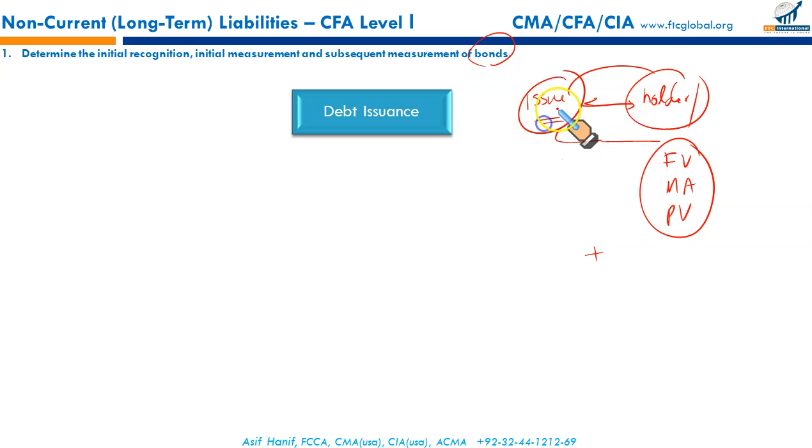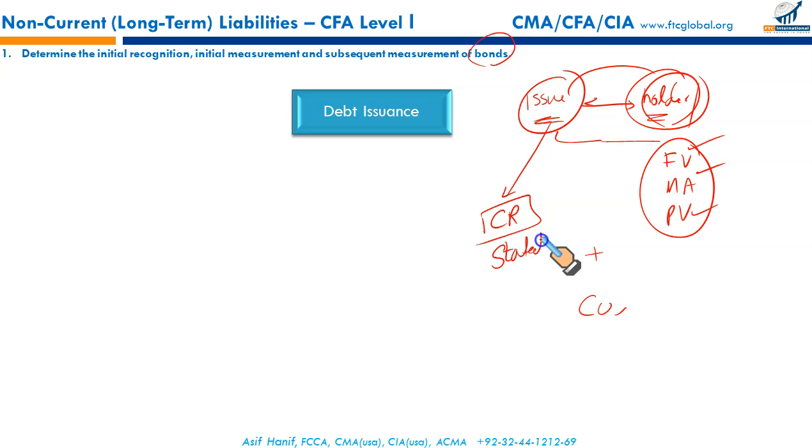So remember, it's a contractual arrangement between the issuer and the bondholder, where the issuer will repay the par, the face value or the maturity amount to the holder at the maturity of the bond. It will also be accompanied with periodic payments of interest, in most cases called the coupon. The rate of interest given to the bondholders is called the coupon rate. It is also called the stated rate.